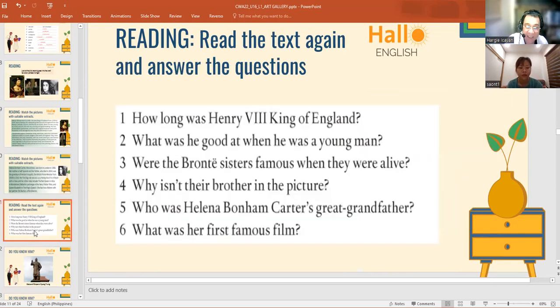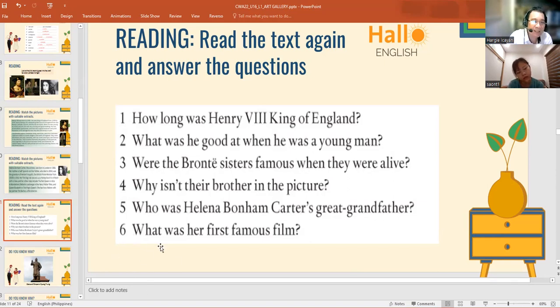Do you think the great grandfather of Helena was famous? Of course, because he was the British Prime Minister during his time. So that's why her great grandfather became famous.